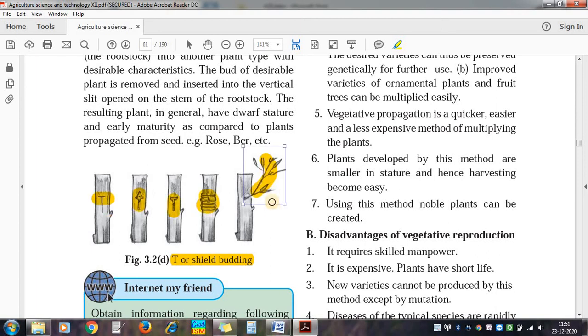For the new plant, this bud is used. In the same way, grafting can be done. Here, this is the bud, and from there this plant emerges. So in T budding or shield budding, a bud from the scion plant is taken and inserted into this stock plant.